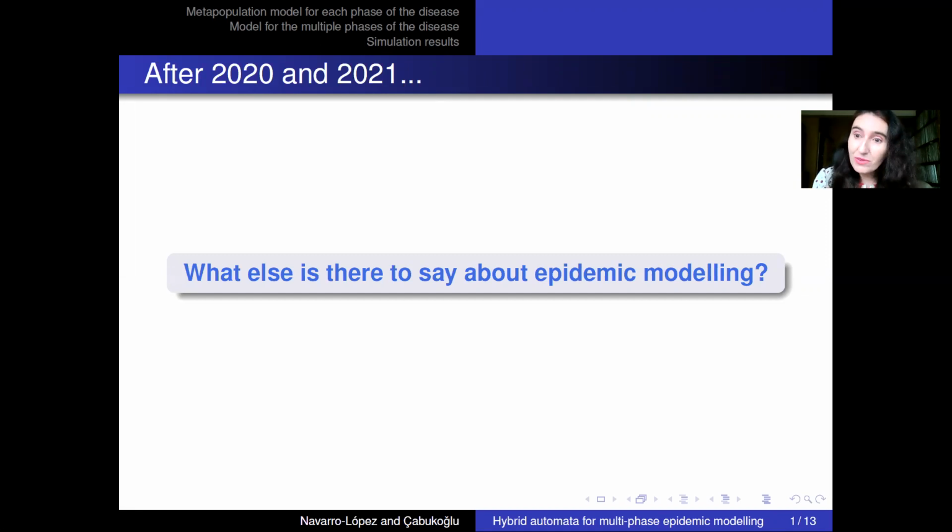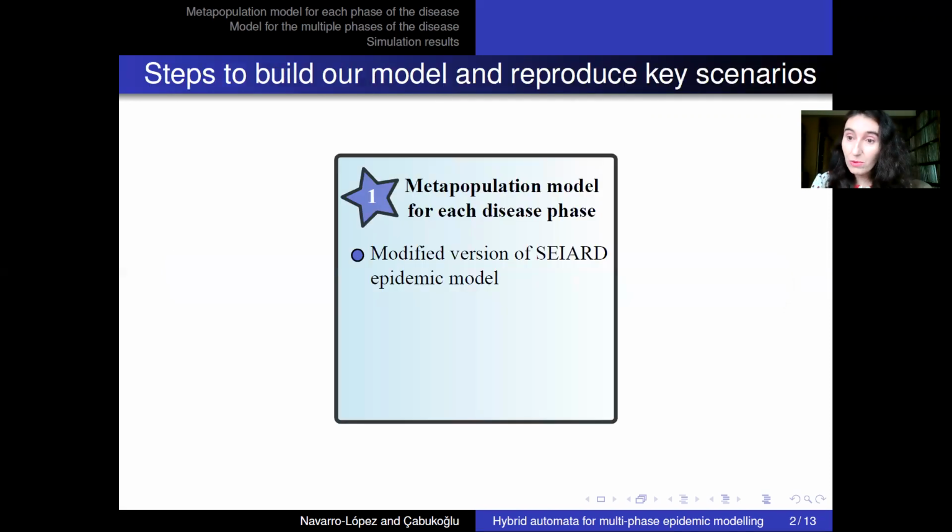And we need to consider, and it's very important for this, the dynamical discontinuous transitions about all the different phases of the transmission of these diseases, and also considering switching dynamical behaviors. In this paper, we offer a solution for this problem. And in this presentation, I will show you how we have built this new modeling framework.